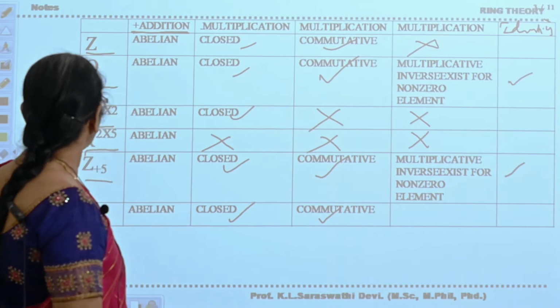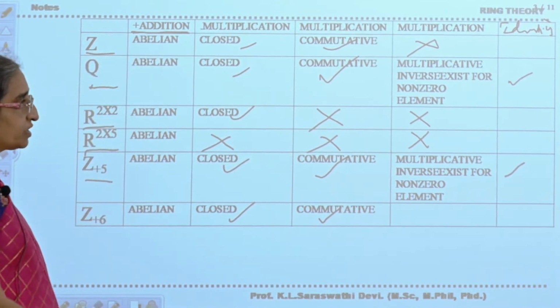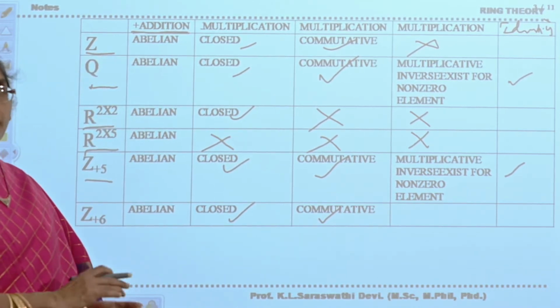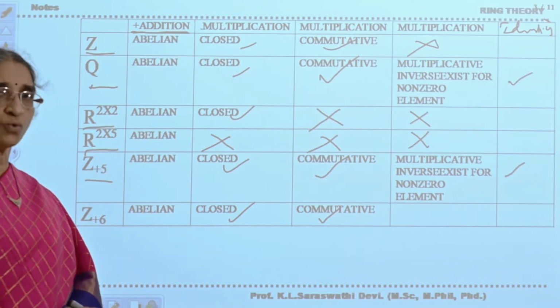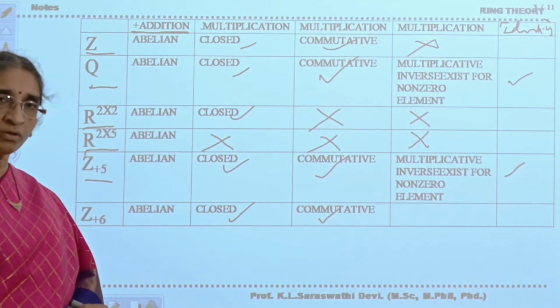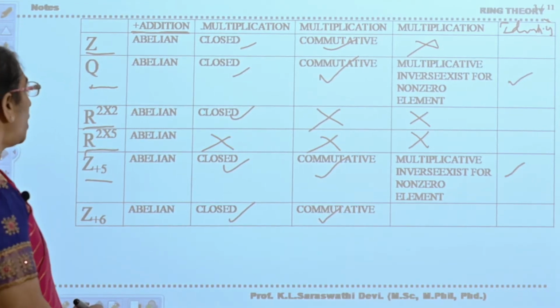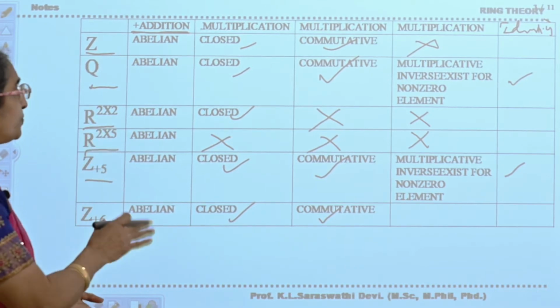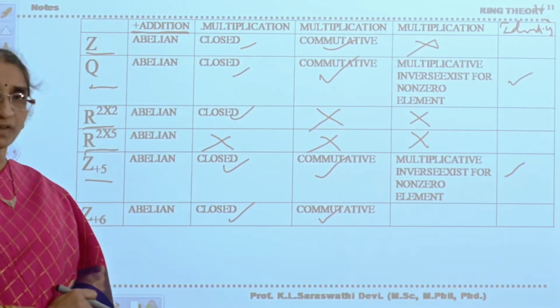Now how many groups have you considered? 6 sets, and you have taken 2 operations, addition and multiplication modulo. With respect to addition, all the groups are abelian groups.